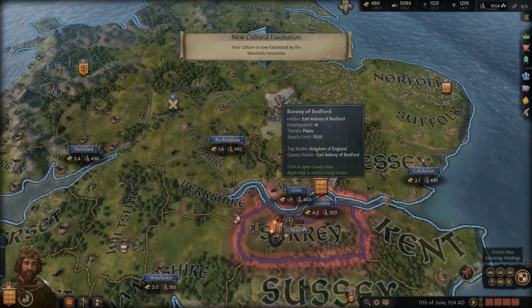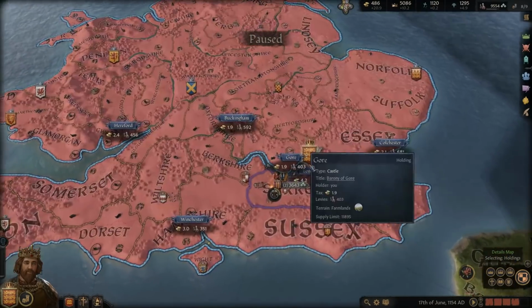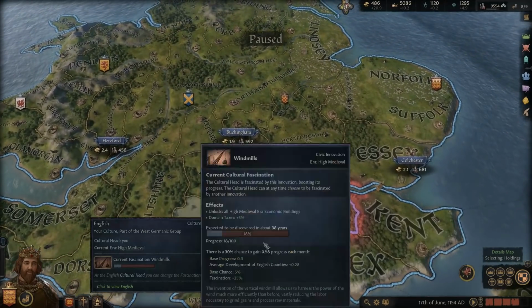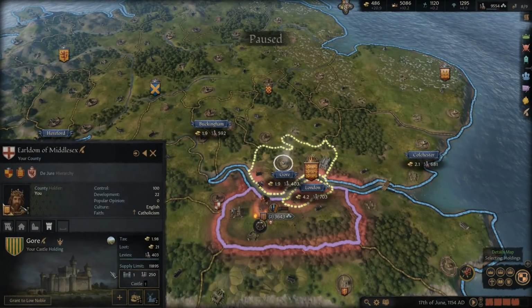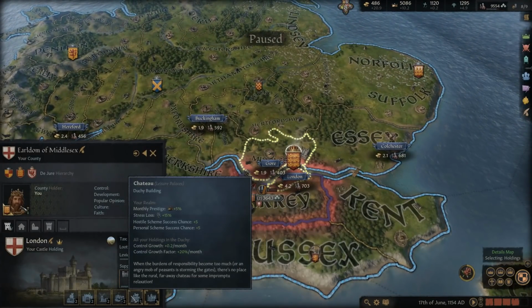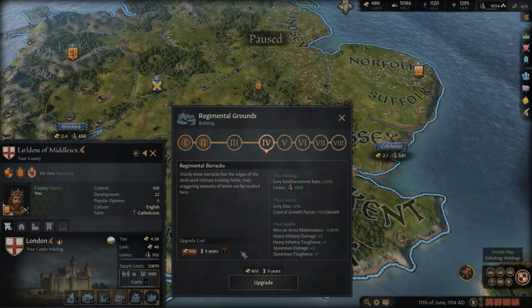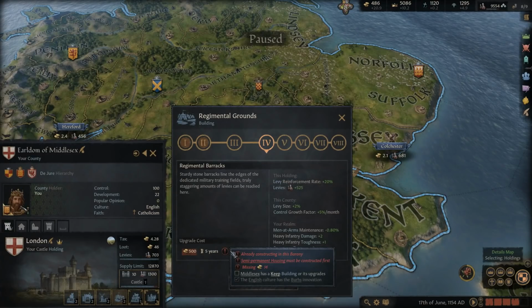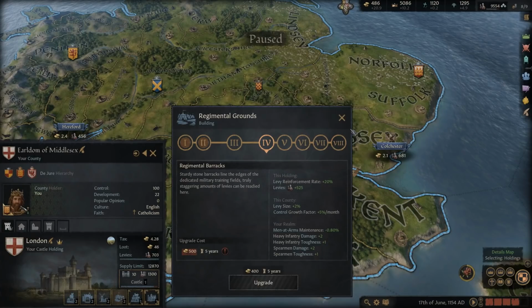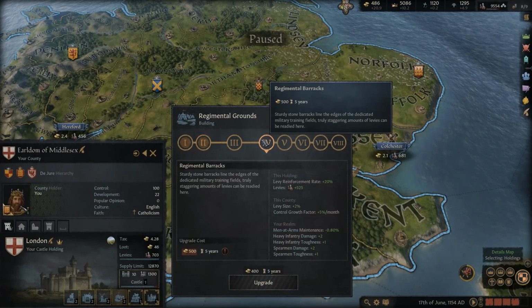and we do need to pick a new fascination, by the way. So this is picking one for us. We'll pick one here in a minute. I don't think we'll do windmills, but yeah, I do find that it's better to construct new buildings before you do all the upgrades, like go all the way up to level 4 here. And that's as far as we could have gone here. But I don't really feel like that's the best option many times, just because of the benefits that you're getting.